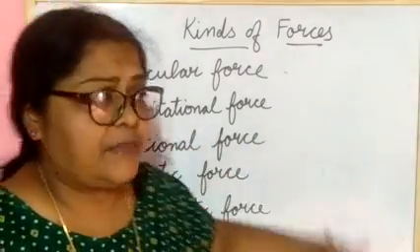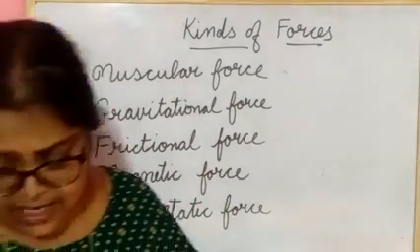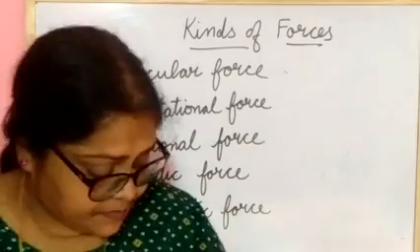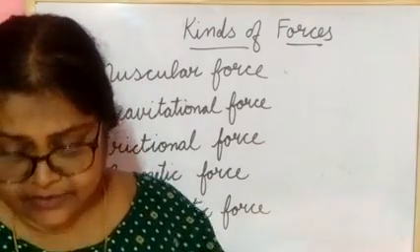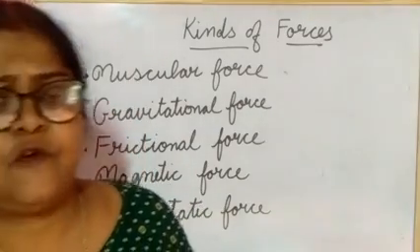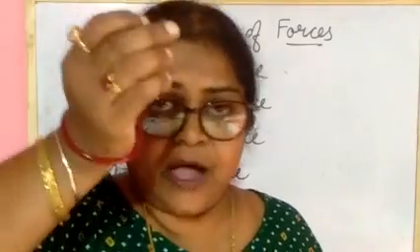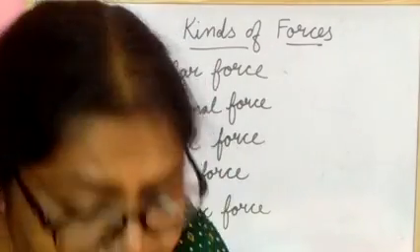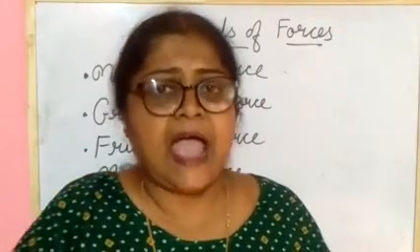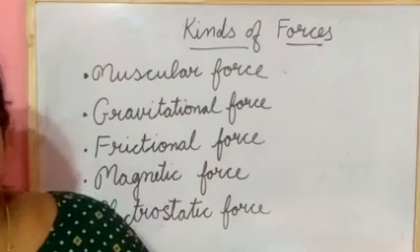Next one, you have learned about gravitation force. What is the gravitation force? The force extended by the earth that attracts all objects towards itself is known as gravitation force. Example, if you throw this piece of chalk, it will go up and again come down. Why? Because the earth has gravitation force and it pulls the object towards itself.